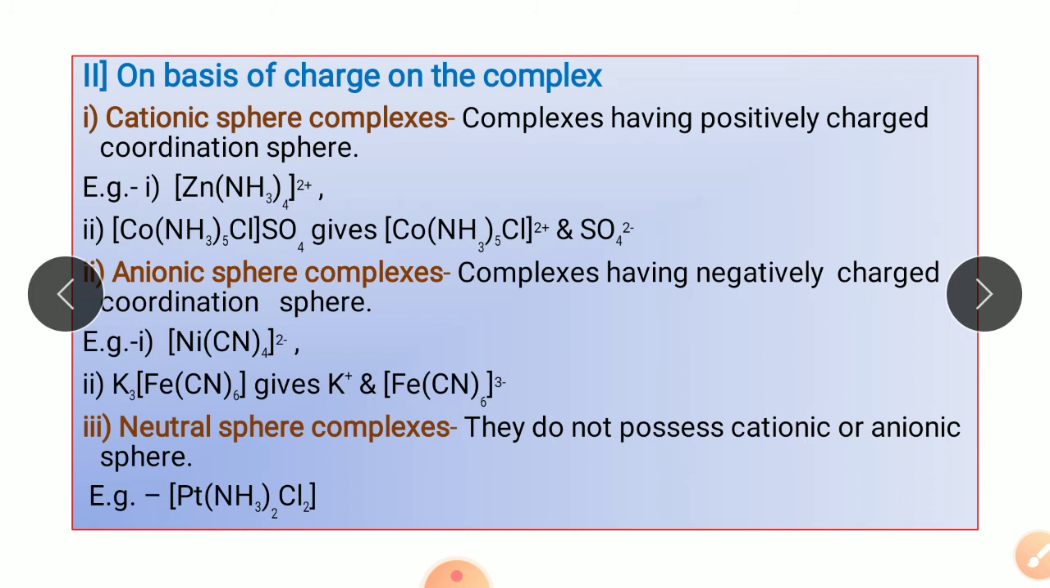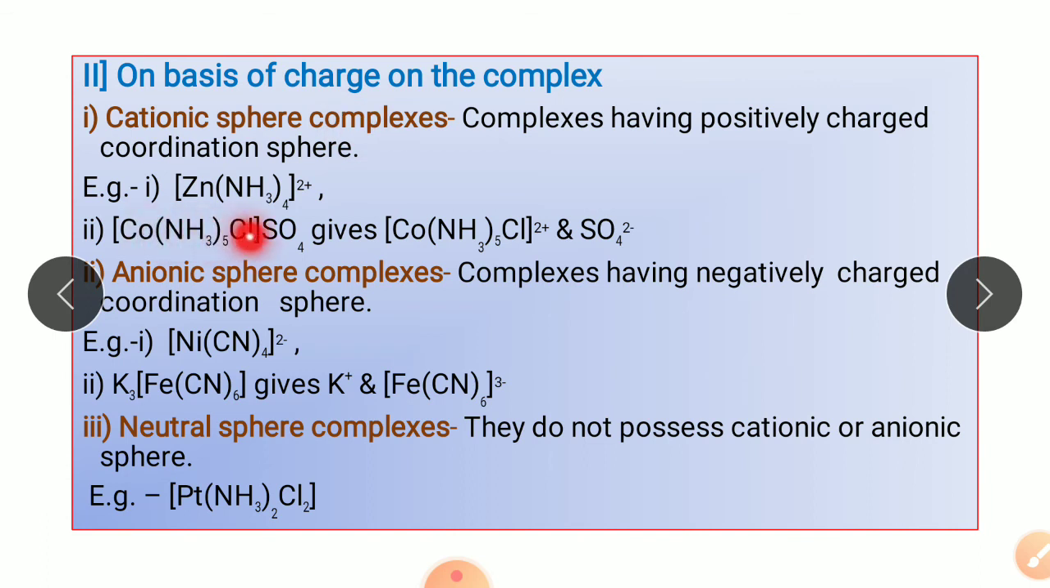Moving on to the next type, that is the classification on the basis of the charge on the complex. In this classification, there are three types: cationic sphere complexes, anionic sphere complexes and neutral sphere complexes. First, let's study cationic sphere complexes. These are complexes having a positively charged coordination sphere. For example, Zn(NH3)4 with the whole complex carrying a +2 charge. So this coordination sphere is carrying positive charge, so it is a cationic sphere complex.